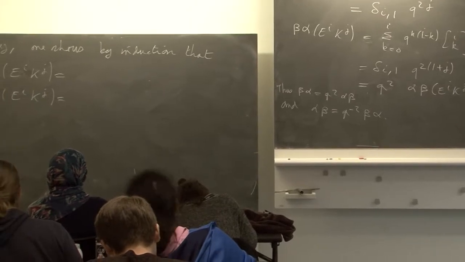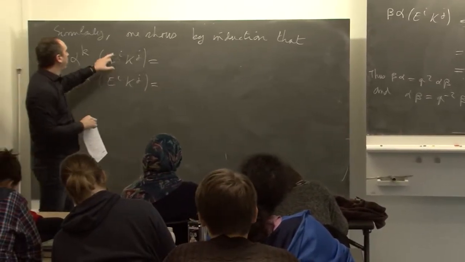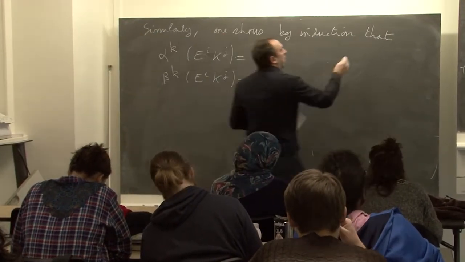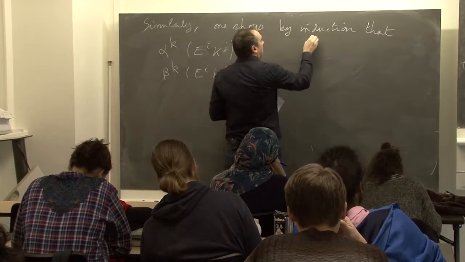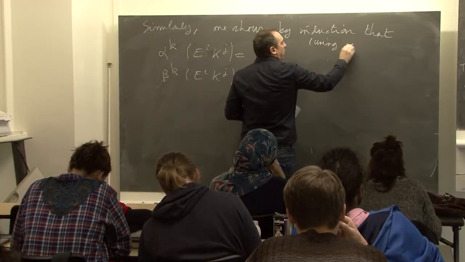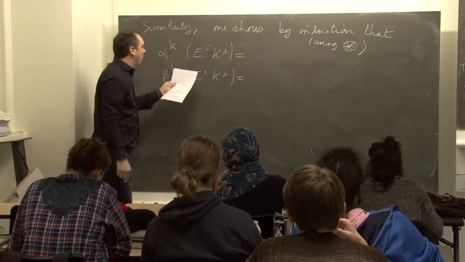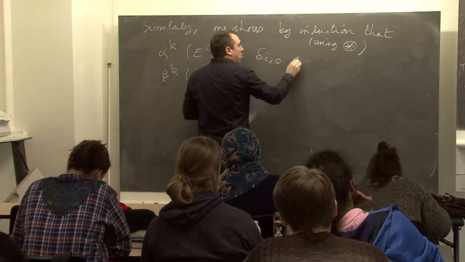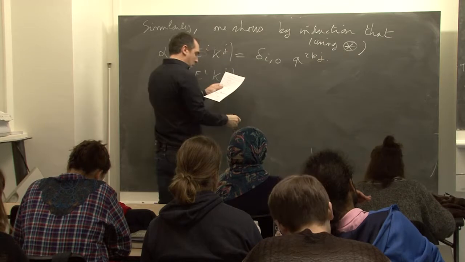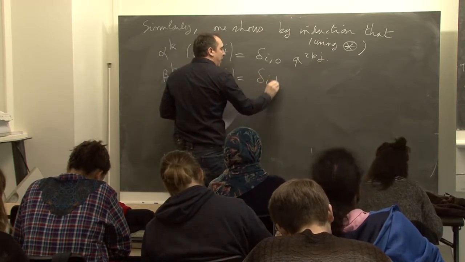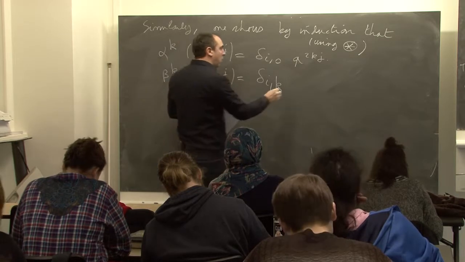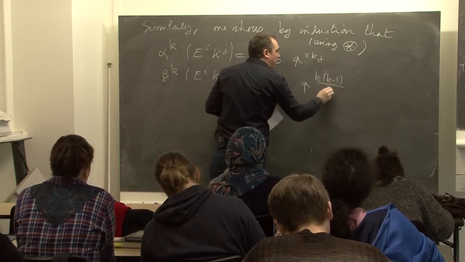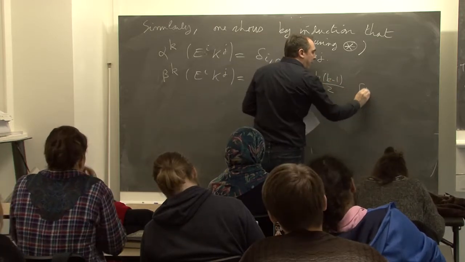We want to compute these linear forms. We compute them on the basis elements, and we use, of course, the relation I gave. So what we found is delta_{i,0} q^{2kj}, and here delta_{i,k} q to the k times k minus 1 over 2 times factorial k.